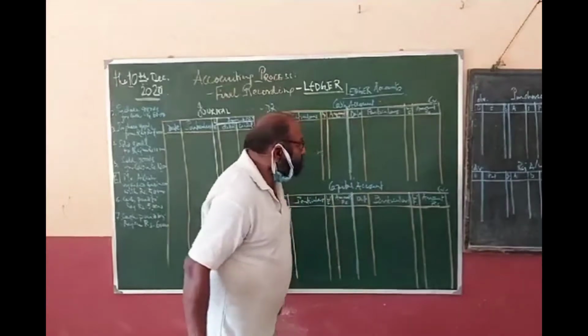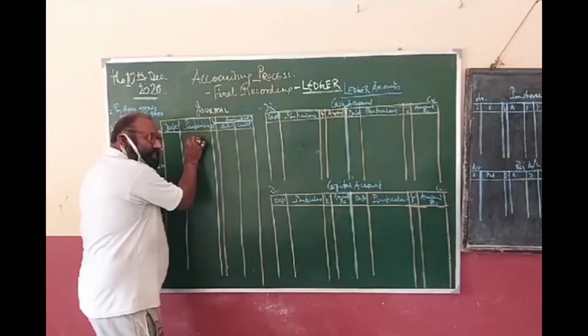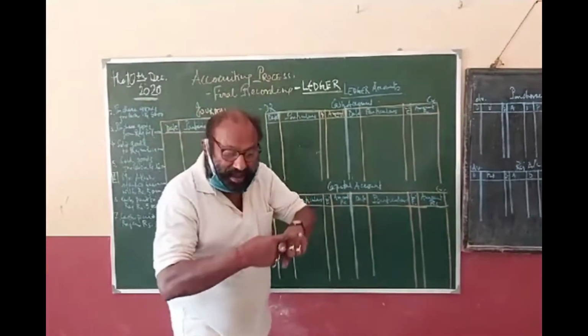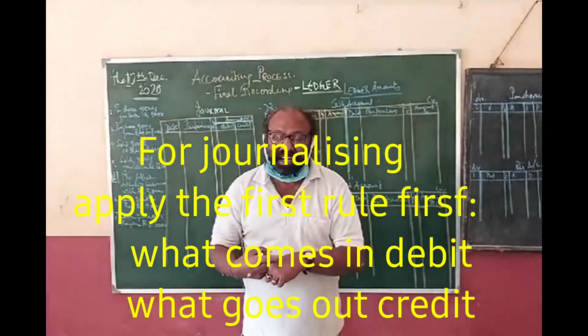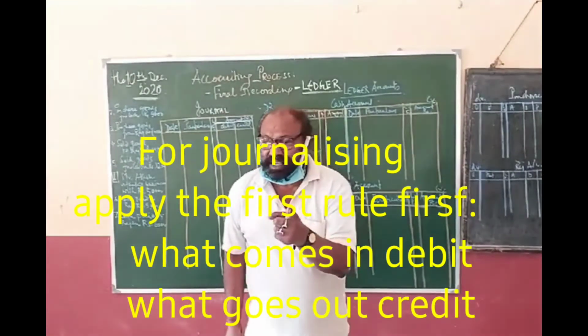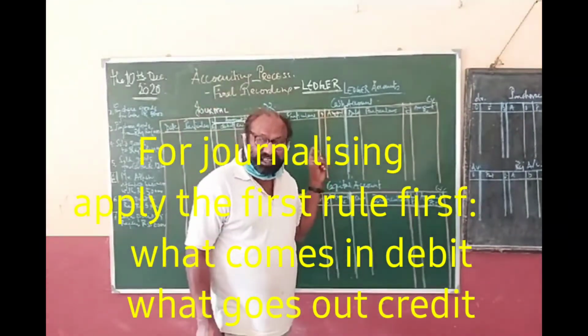Now Mr. Akash is investing the amount in the business. Mr. Akash and Mrs. Akash have separate identities. Mr. Akash is one person, and Mrs. Akash, that is the business of Mr. Akash, is another entity.